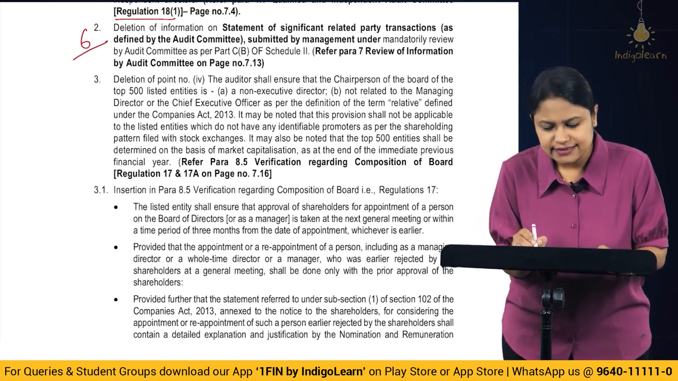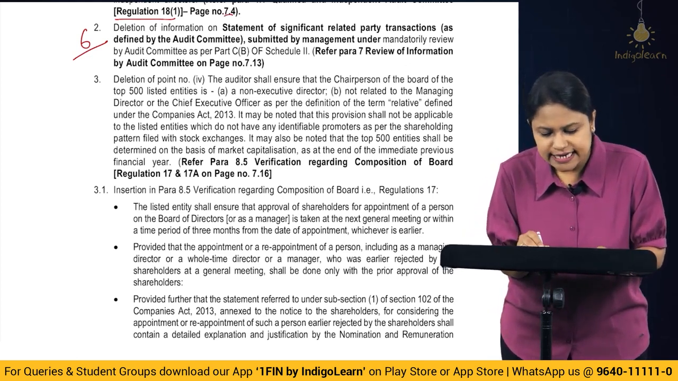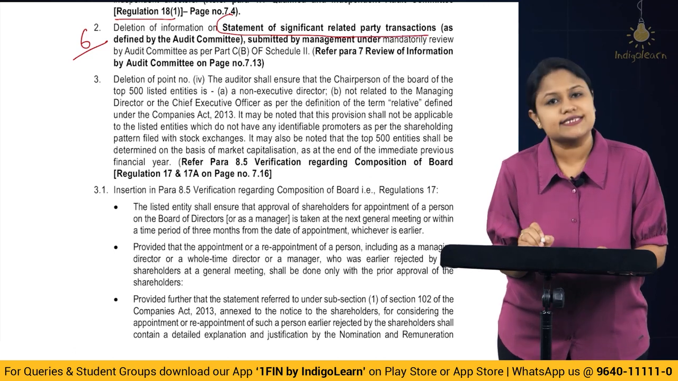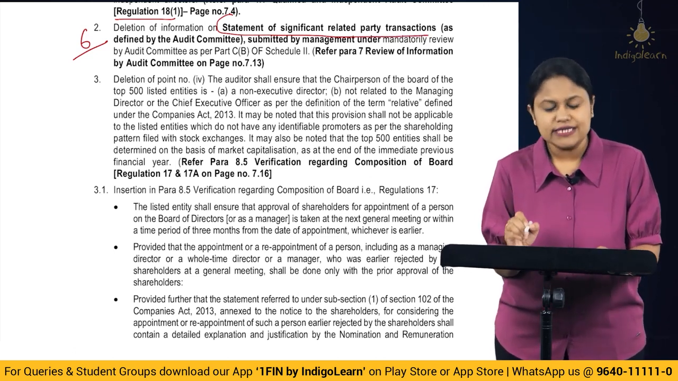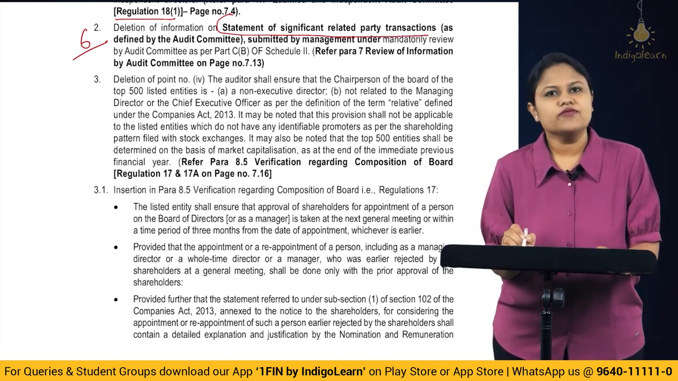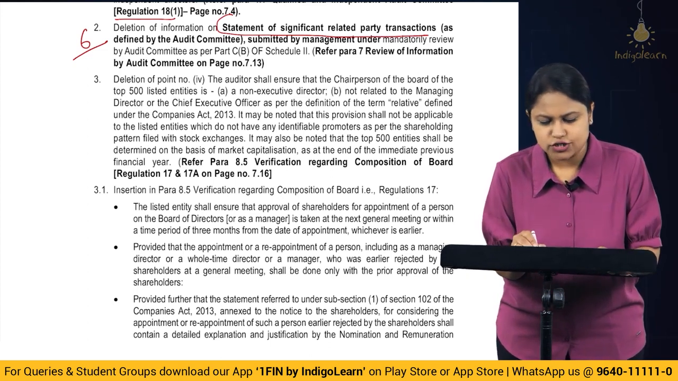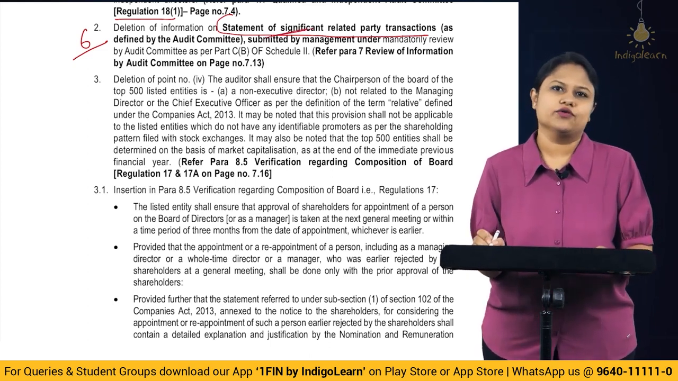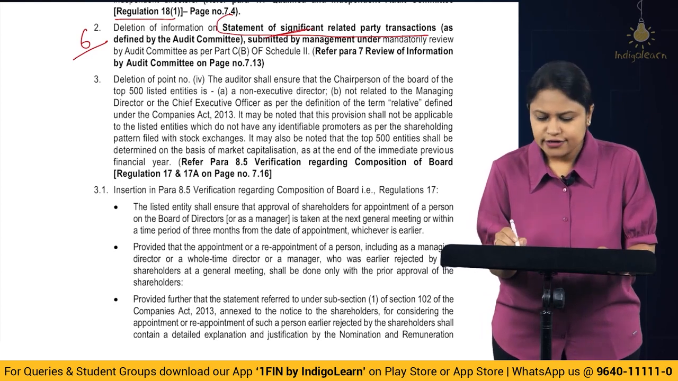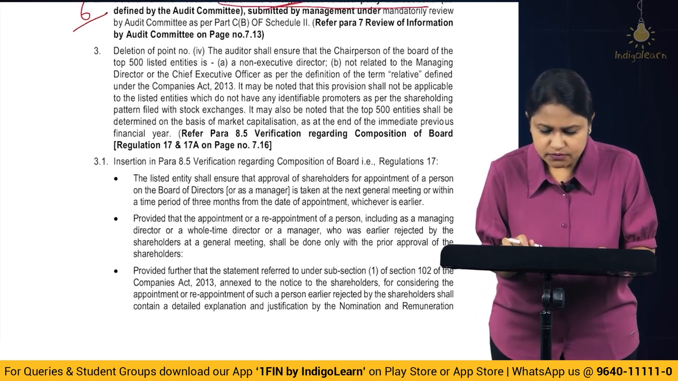One of the points is that they also have to review the statement of significant related party transactions, correct? But now that has been eliminated. So out of all the 6, now this part is not to be included as a part of mandatory review by the Audit Committee. Alright. So that is the second one.